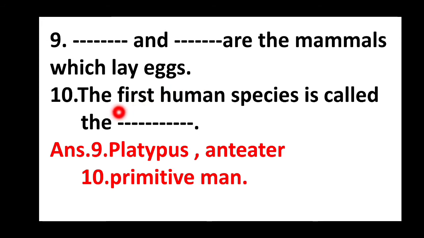Tenth one. The first human species is called the dash. Answer is primitive man. The first human species is called the primitive man. So the complete answer you should write in your book.